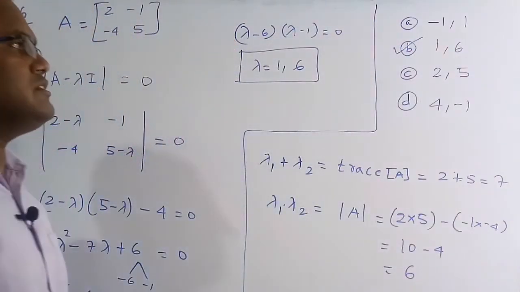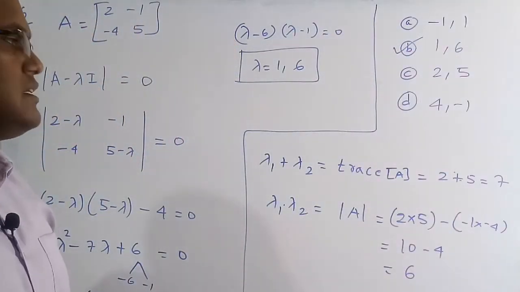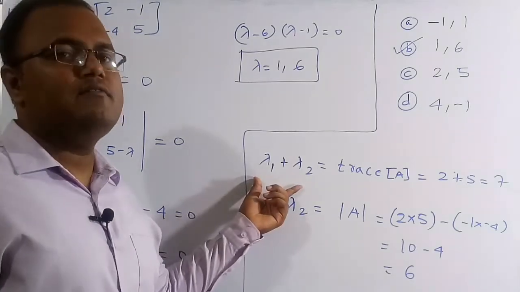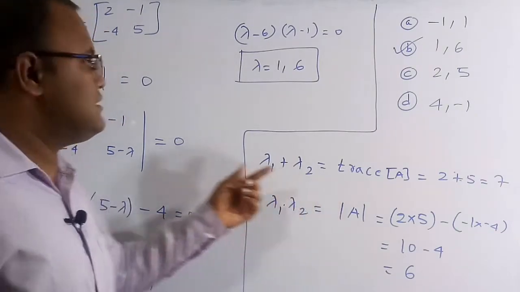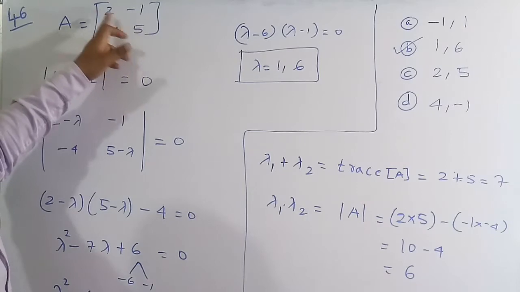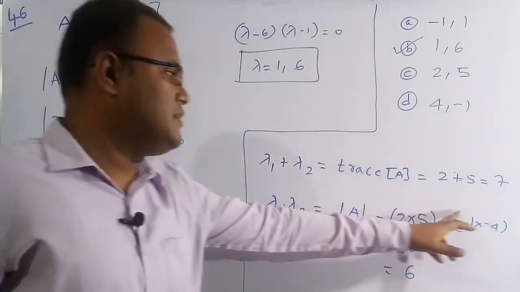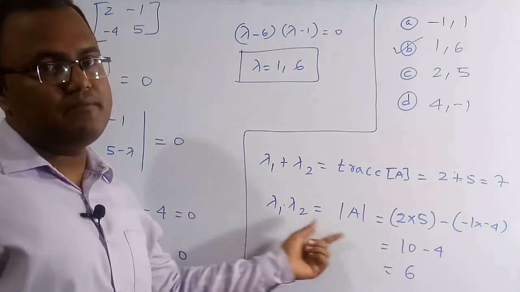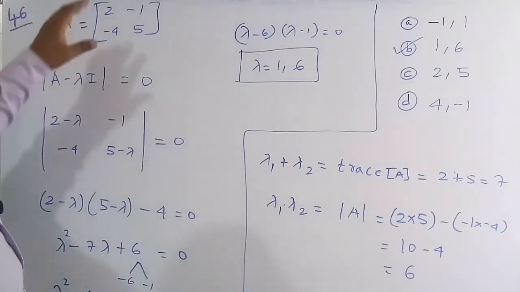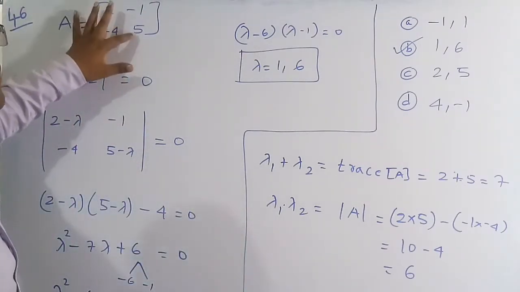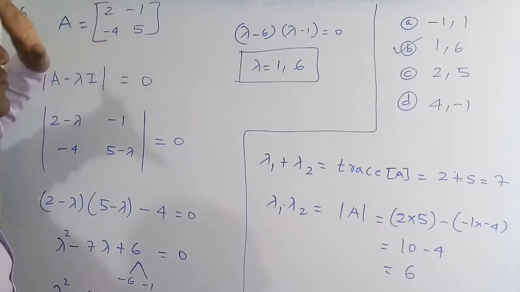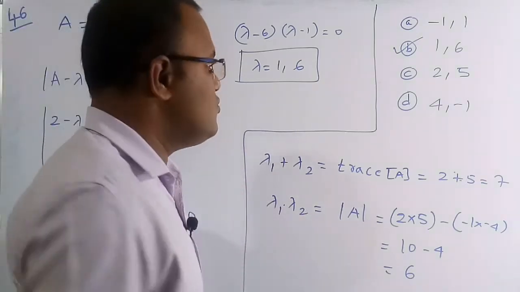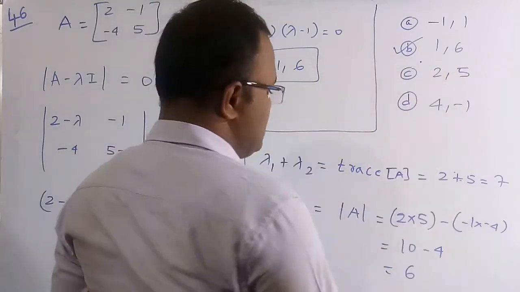We can do even this question in a very easy manner, which is the second method: the sum of eigenvalues is equal to the trace of the matrix. Trace means you have to add the diagonal elements, 2 plus 5, which is 7. And the product of the eigenvalues is equal to the determinant of the matrix. If you find the determinant of this matrix, which is 2 into 5 minus 1 into minus 4, that is nothing but 6. So only option B is going to satisfy this.